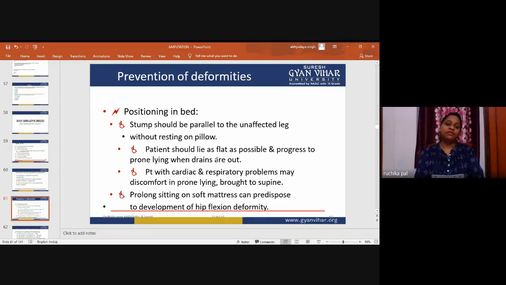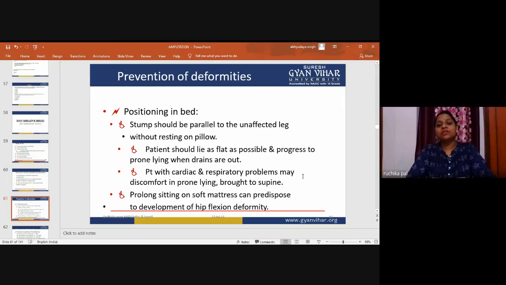The patient should lie as flat as possible and progress to prone lying when the drains are out. The patient should lie on his back in a flat position, with no knee bending, and the physiotherapist will progress to prone lying when the drain pipes are out.